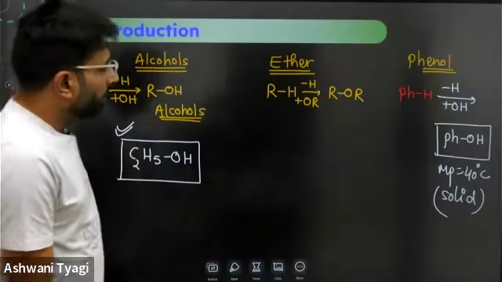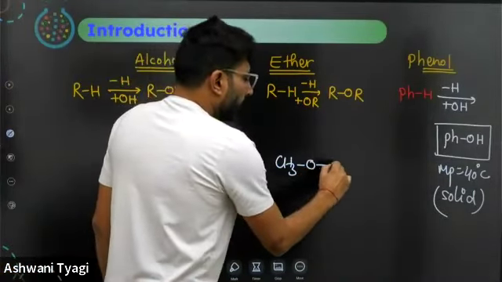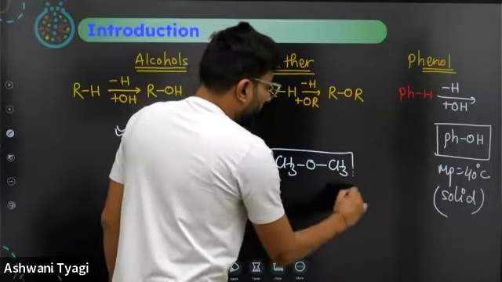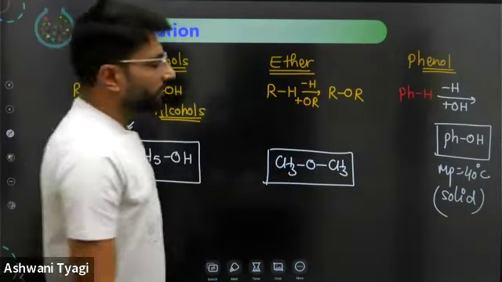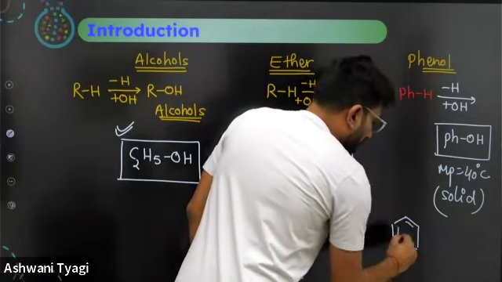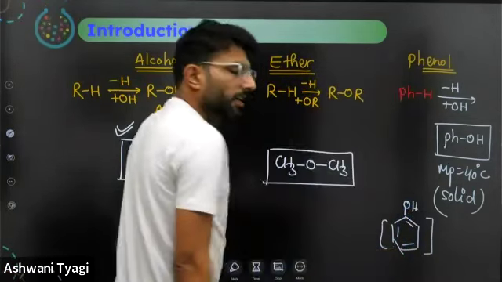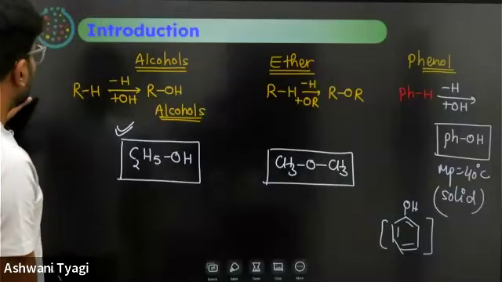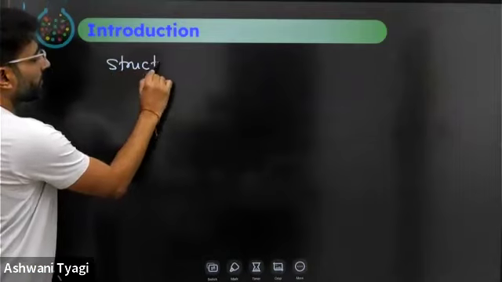So ethyl alcohol. Next one is ether, the simplest ether is this. First of all, try to understand the bonding in these compounds. The third one is going to be phenol. Phenol is this. When an alcoholic group is attached to a benzene ring, this is termed phenol. There is a huge difference. Let me give you the example structure. First of all, we are going to discuss the structure of alcohols.